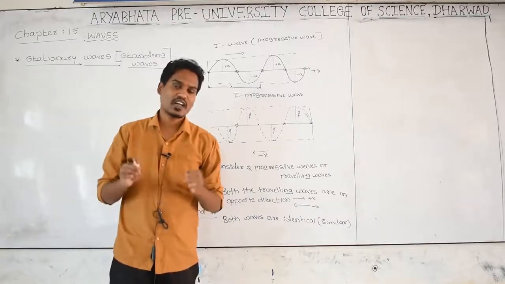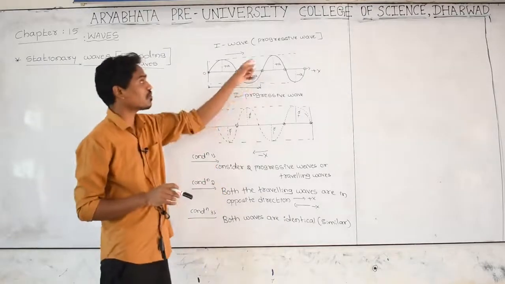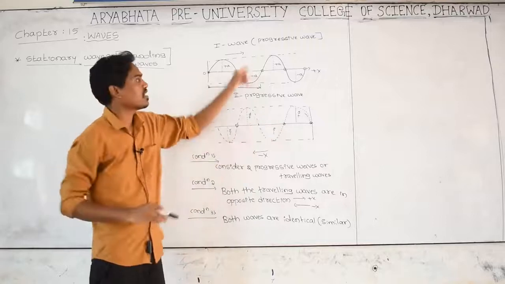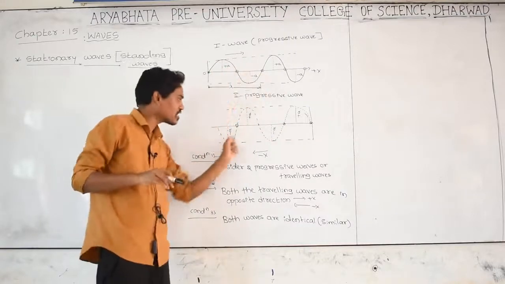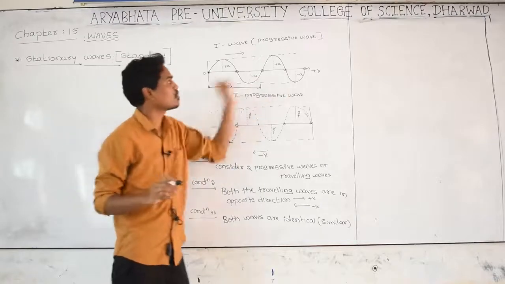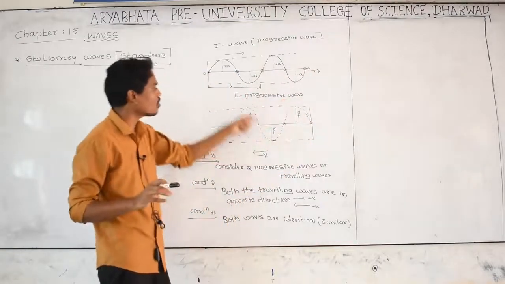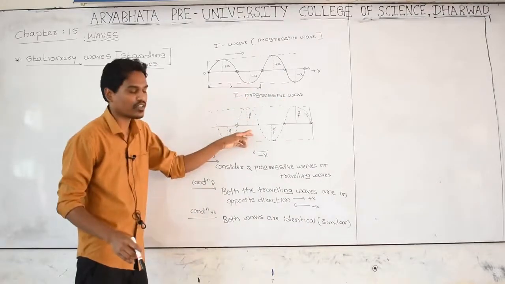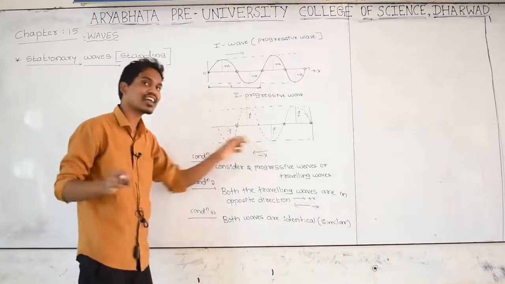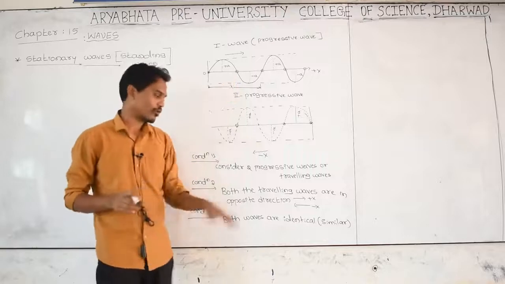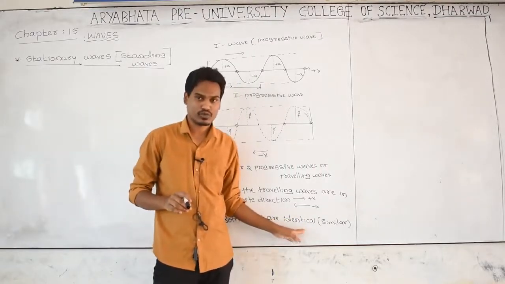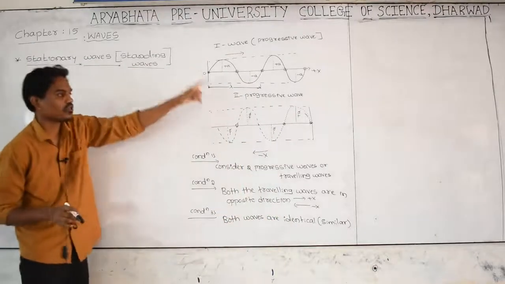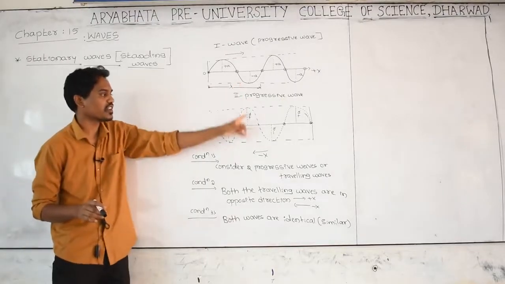When all are the same, those waves we are going to call identical waves. This is a progressive wave and this is also a progressive wave. Its frequency is exactly the same. Its wavelength, meaning the length of one wave, is exactly the same here also. The speed of this wave in this direction and the speed of this wave in this direction are exactly the same. Each and every parameter or quantity belonging to both the waves is exactly the same, and those waves we call identical waves. This is progressive and this is also progressive.